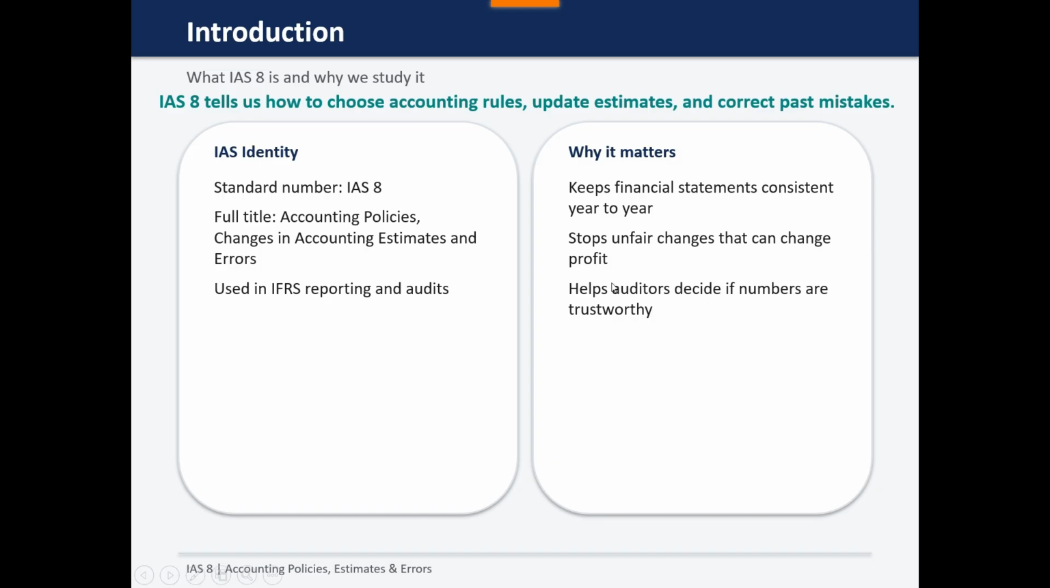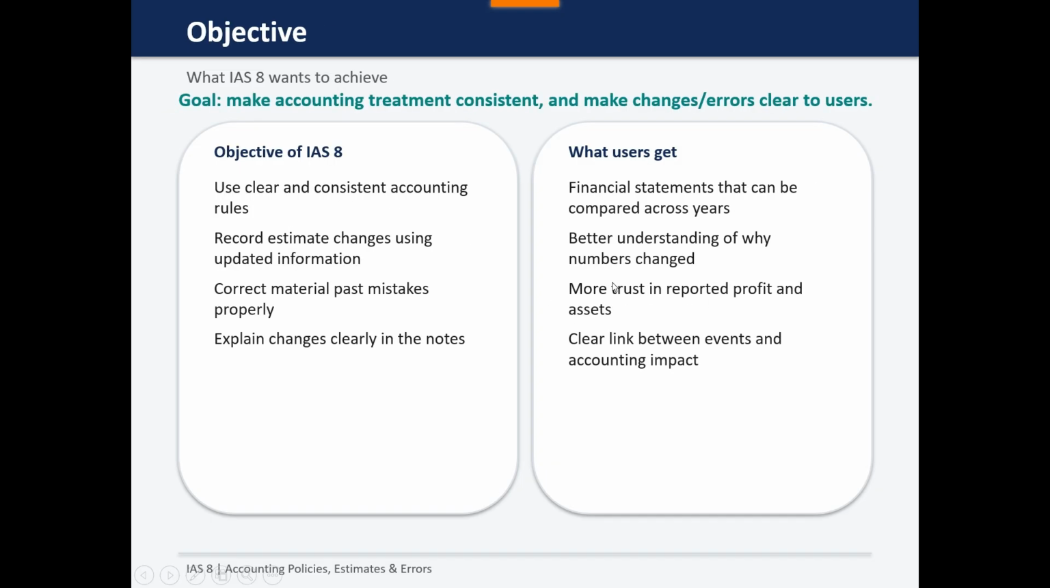Now let's move forward towards our objective. The main objective of IAS 8 is consistency and transparency. It ensures that accounting policies are applied consistently from year to year, and it ensures that any changes or corrections are clearly explained in the notes, so you can understand why the numbers change and whether those changes are due to new rules, new information, or past mistakes.